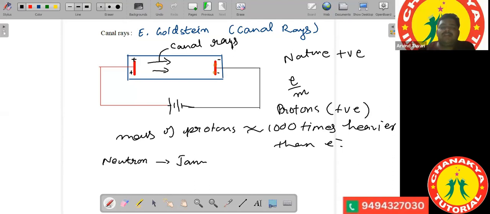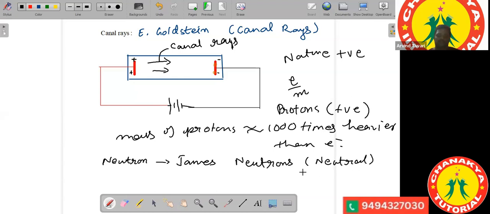So James Chadwick discovered neutrons, and he found out that there are certain elementary particles which are uncharged. They are neutral, they are not charged, but they have mass equal to the mass of protons. So these neutrons have mass equal to the mass of proton. So this was the conclusion drawn. So all these three particles were discovered.